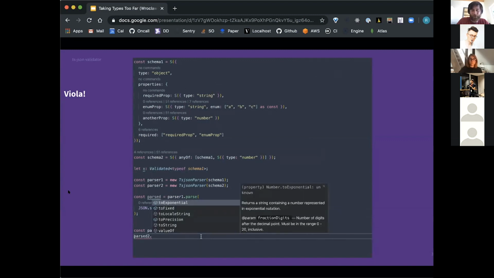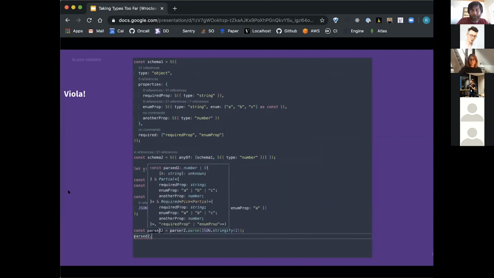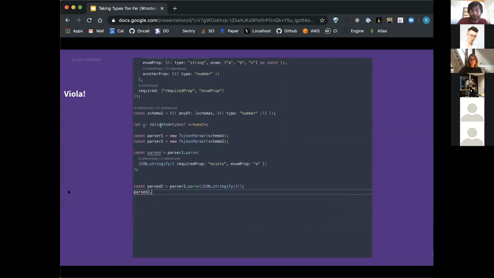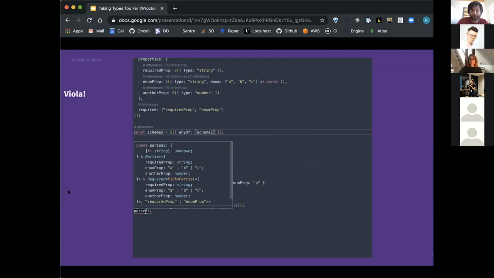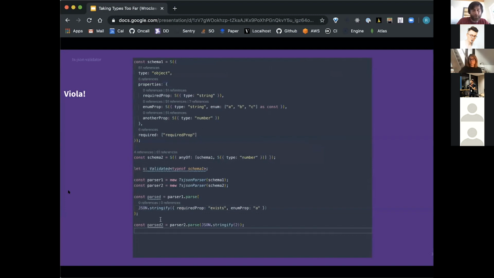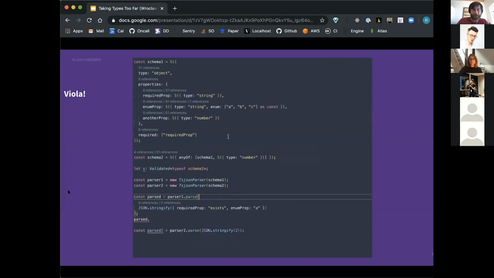And we can see that parse2 is of the type that we expect, and that X is also exactly the type of the TypeScript type corresponding to schema 1. And we have convenient autocompletion and convenient error checking and all that good stuff.